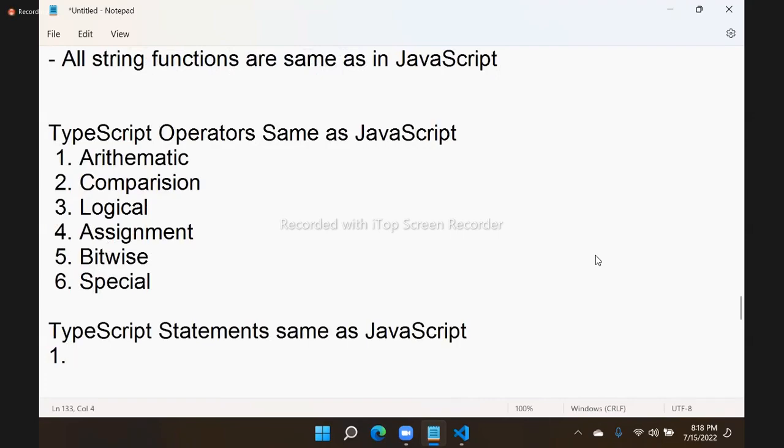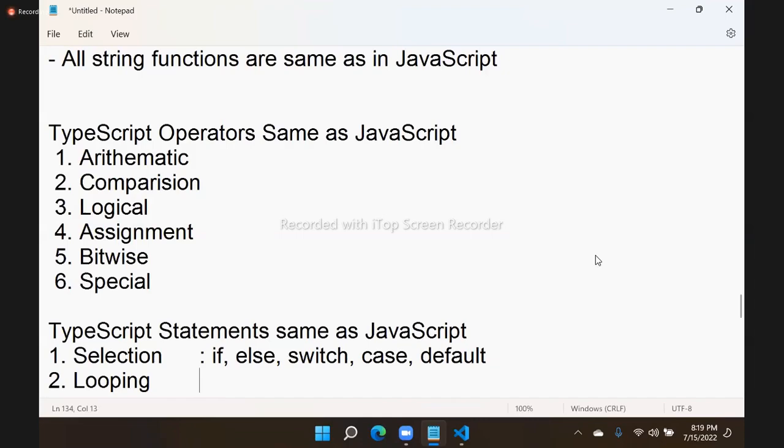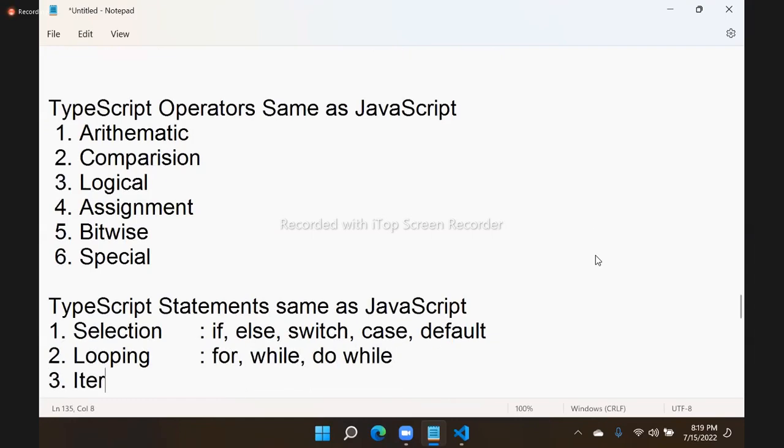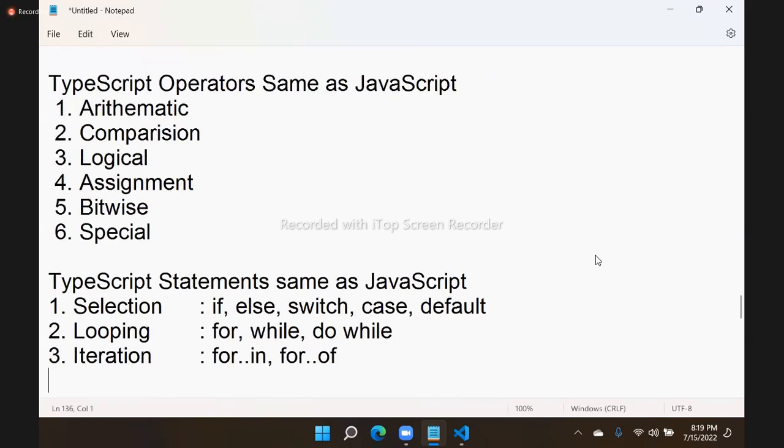Statements also same. We have selection statements. Selection statements means if, else, switch. Am I right? Switch, case, default, all these are selection. We have looping control statements. We have like for, while, do while, all these are looping control statements. So we have iteration statements. Iteration like for in, we have like for of, these are iteration statements.